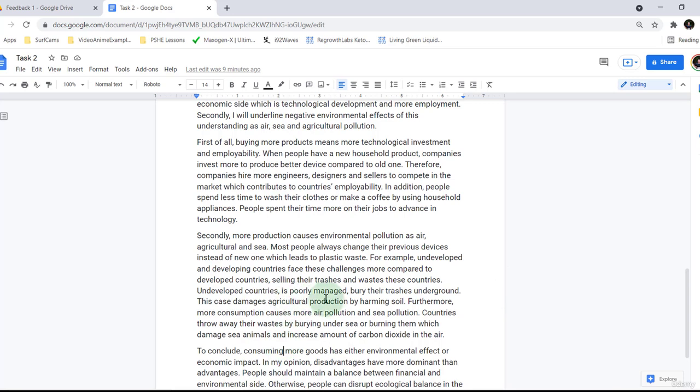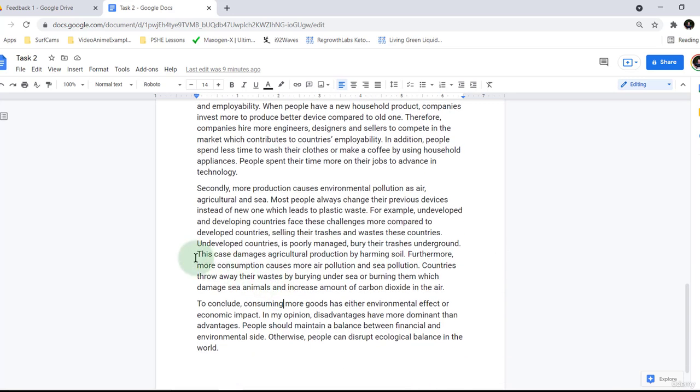Undeveloped countries is poorly managed, bury their trashes underground. This case damages agricultural production by harming soil. Furthermore, more consumption causes more air pollution and sea pollution. Okay, I like how we're going a bit more into sort of types of pollution. That's kind of interesting. Countries throw away their waste by burying under sea or burning them, which damage sea animals and increase amount of carbon dioxide in the air.